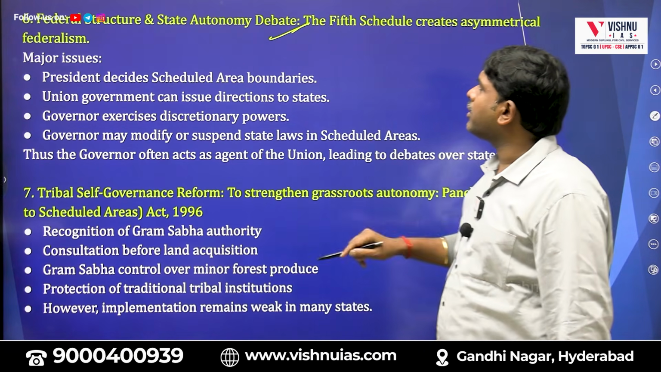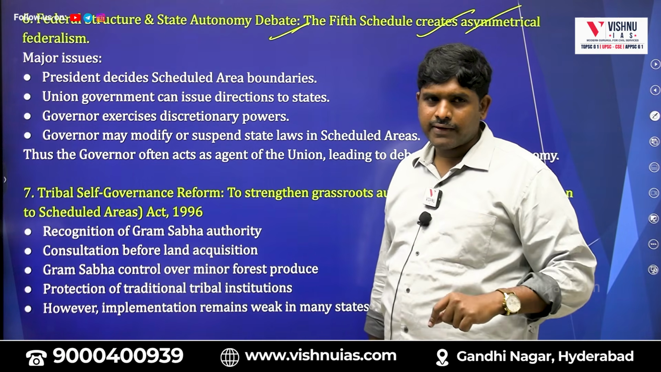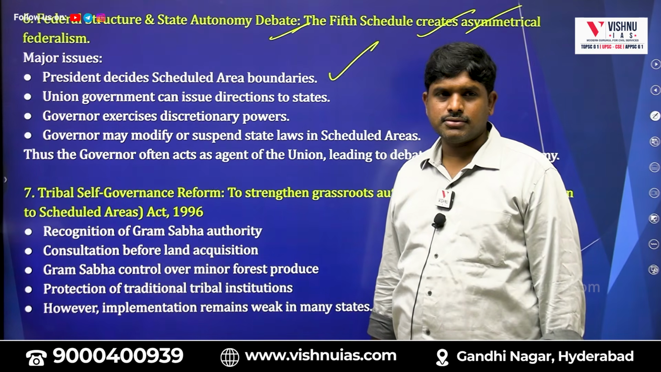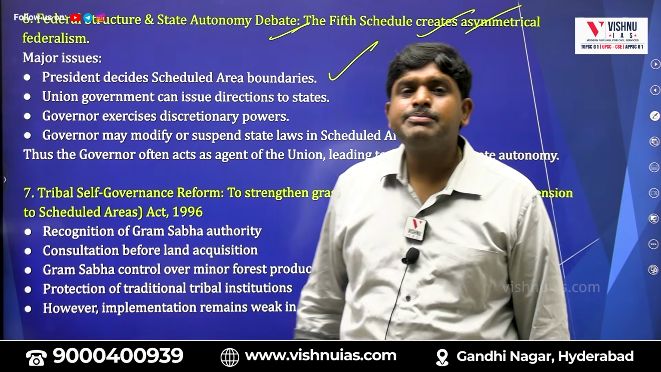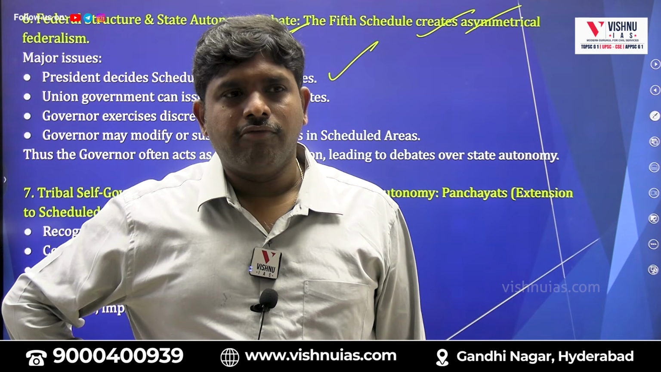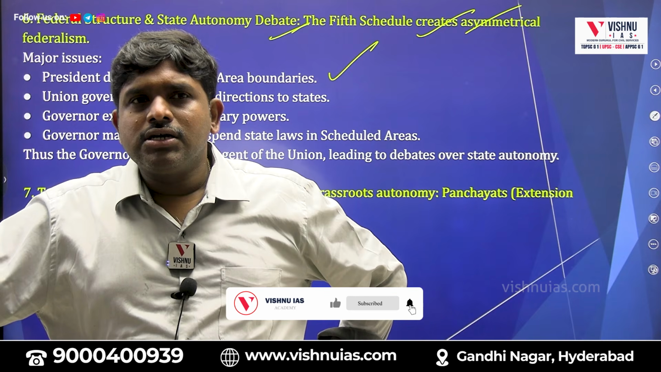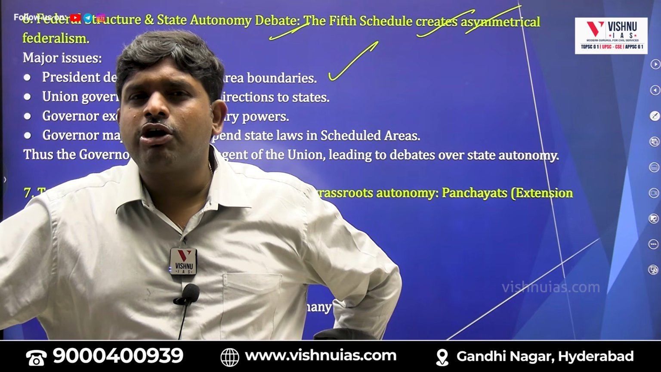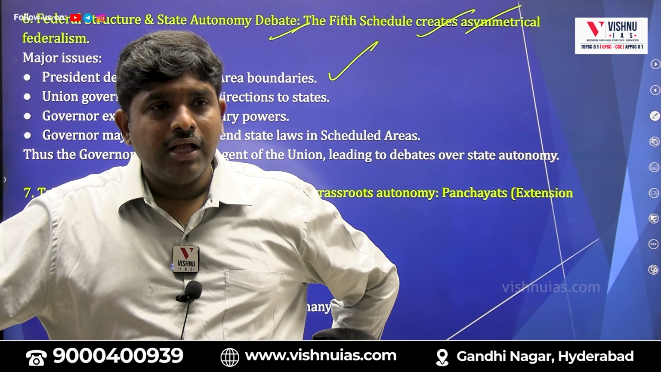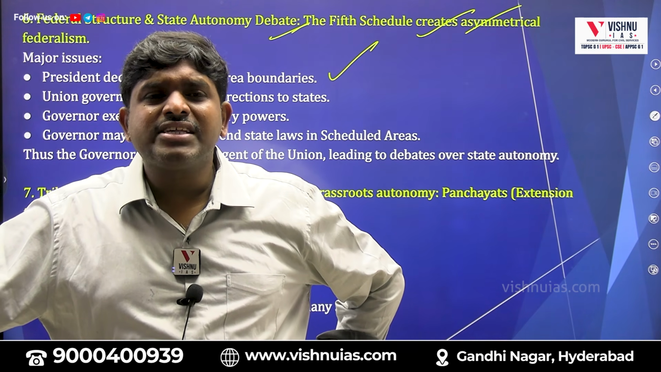Federal structure and state autonomy. The 5th Schedule creates asymmetrical federalism. Why? Because in your syllabus, federalism is there. Federal features: the President decides Schedule area boundaries. A little bit deep, now it is becoming an issue. Few states are asking, for example, Khammam district of Telangana and Visakhapatnam district of Andhra Pradesh. They are sending letters to the President. Visakhapatnam, a very big city, Vizag. 50 kilometers away from Vizag, there is a Scheduled 5 area.